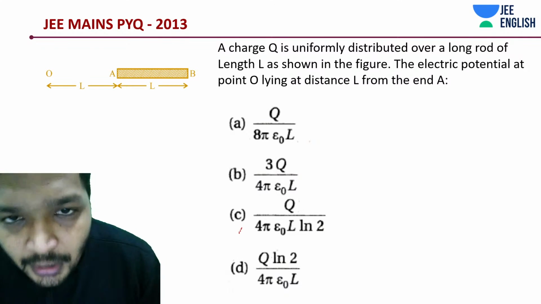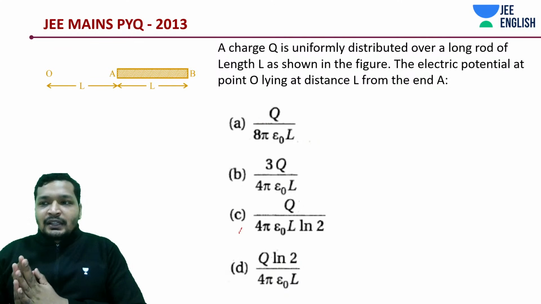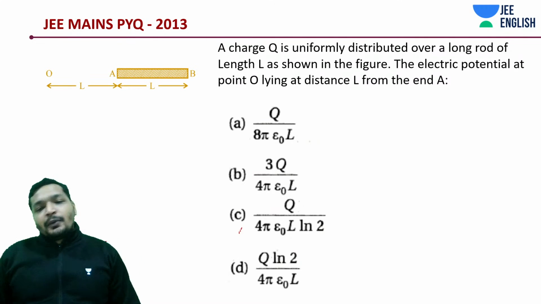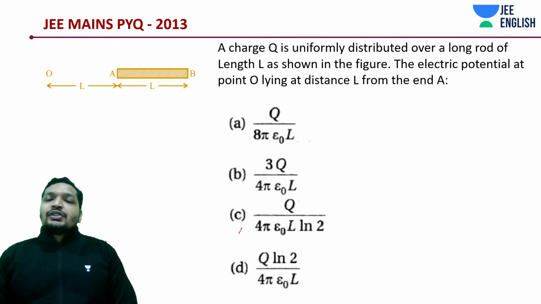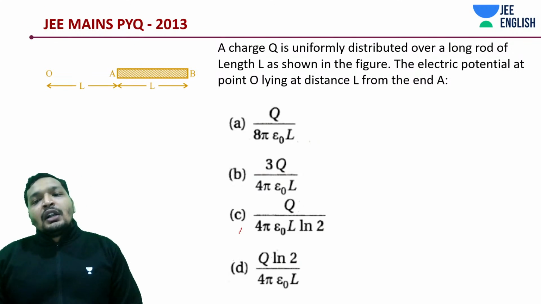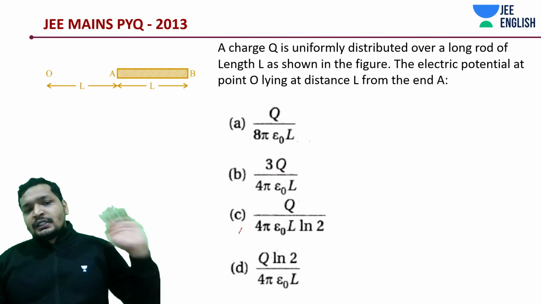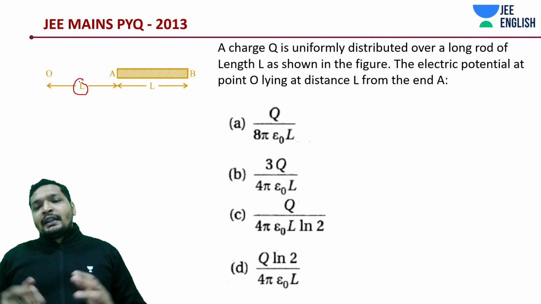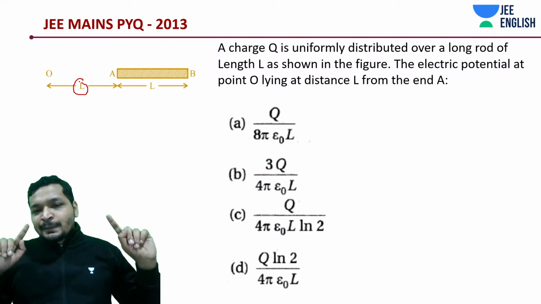Alright. The charge Q. If you remember, I've discussed these kinds of problems even earlier, saying that there are some simple methods to solve these. Okay, let's get into it and understand. A charge Q is uniformly distributed over a long rod of length L as shown in the figure. The electric potential at a point O lying to the left end, at a distance L from the end A. First of all, what is being asked? Electric potential.